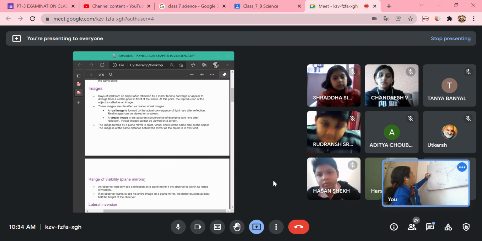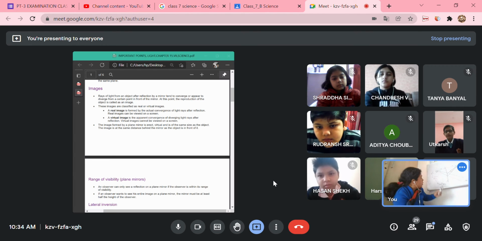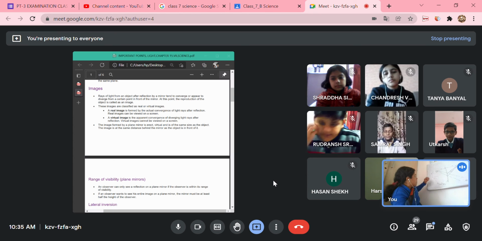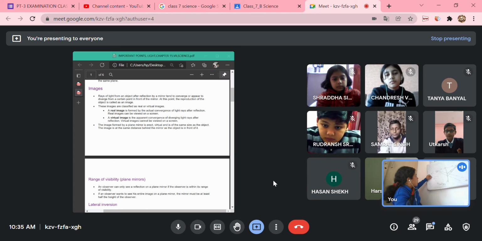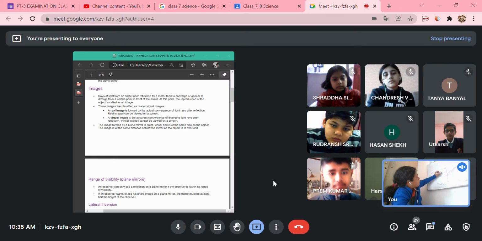Just opposite is spread out. So if a point source of light is here, it is diverging in two different directions. This is the converging ray. So a mirror tends to make rays converge or appear to diverge. Sometimes the rays converge at a point, or they appear to be diverging from a point. Here you are seeing that this is a point from where the rays are diverging and coming to your eye, right?